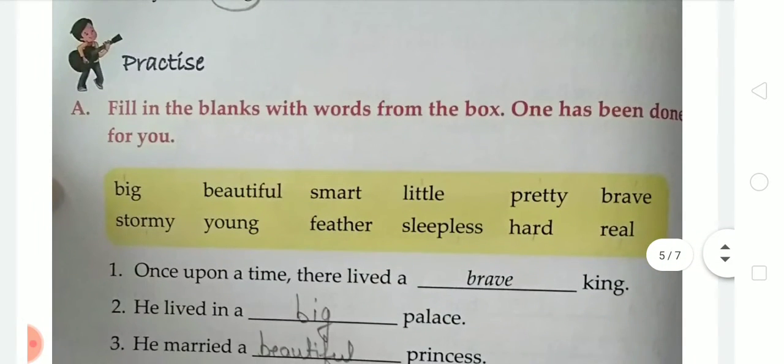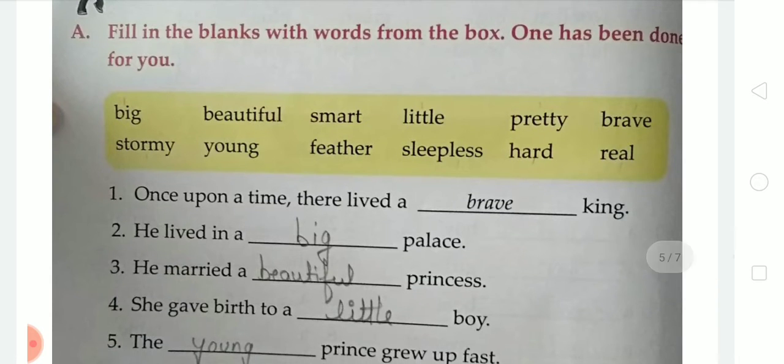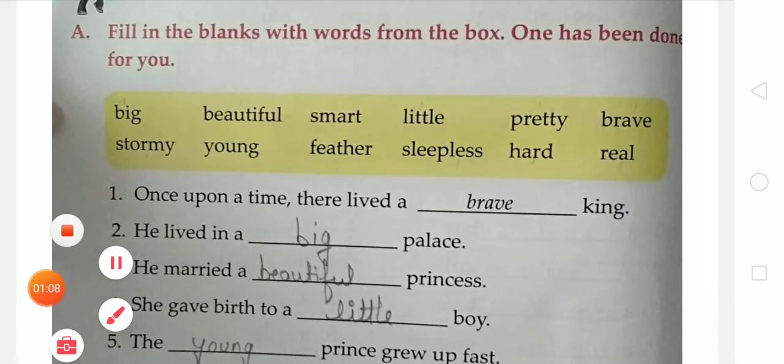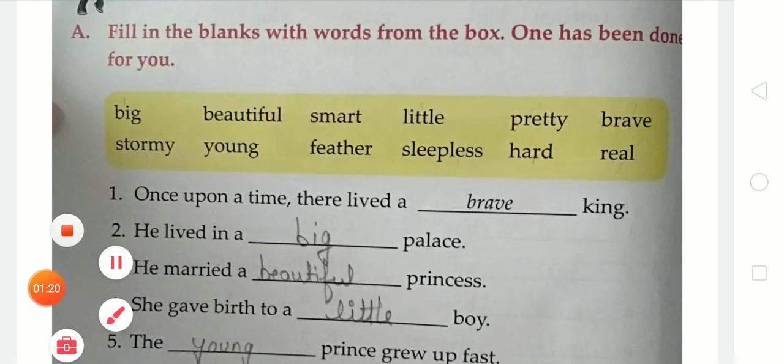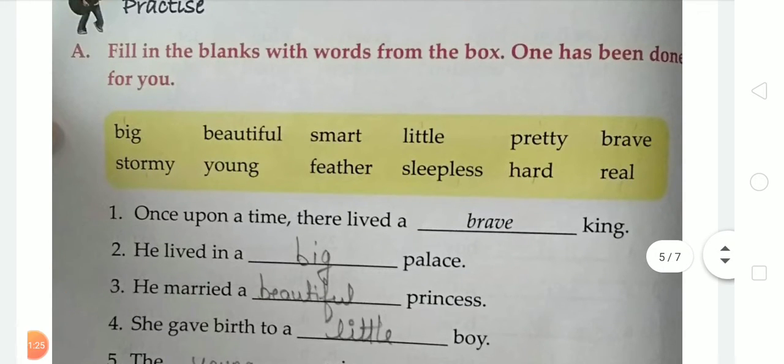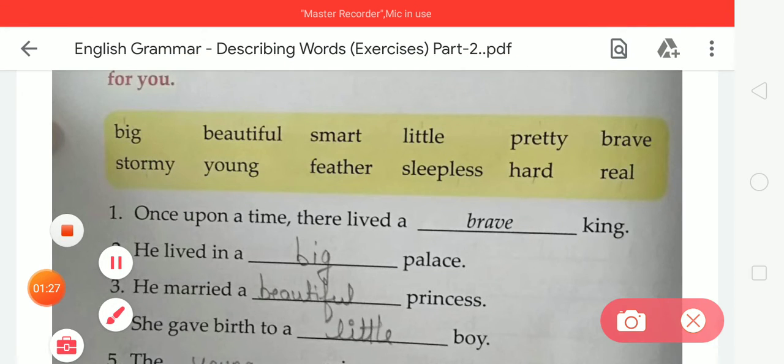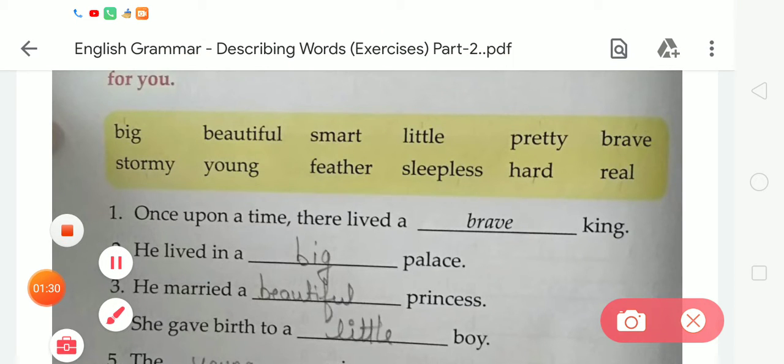The next exercise given on page number 24 is: fill in the blanks with words from the box. One has been done for you. Dear students, you have to fill the given blanks by choosing the word from the box. In number 1, as you can see on your screen, once upon a time there lived a brave king.